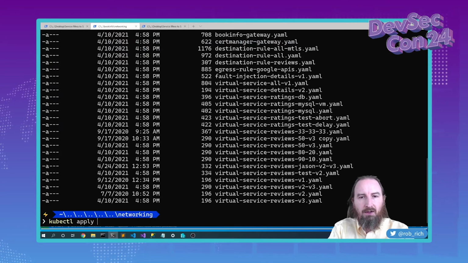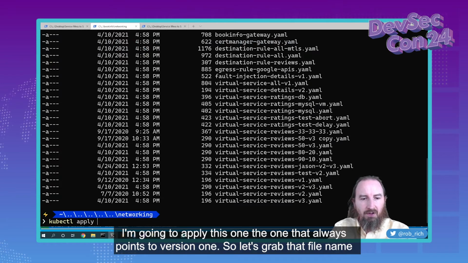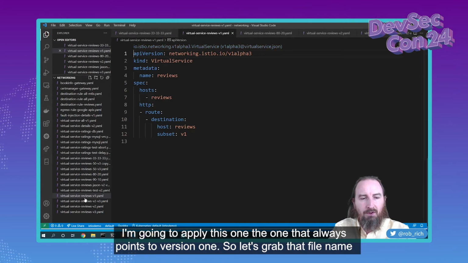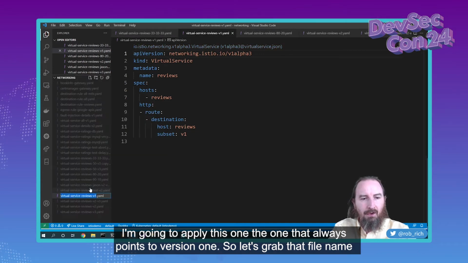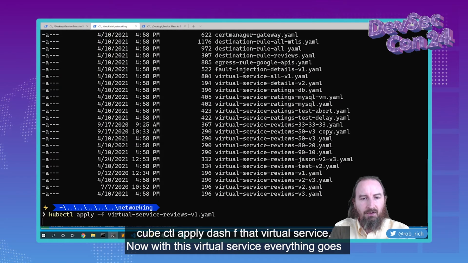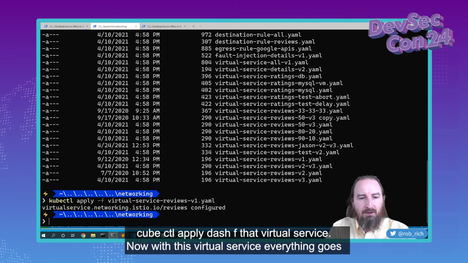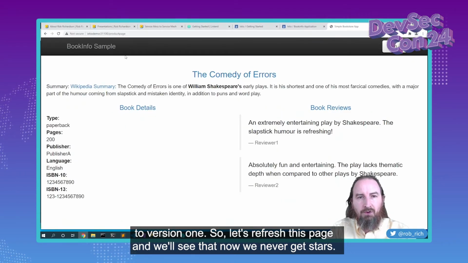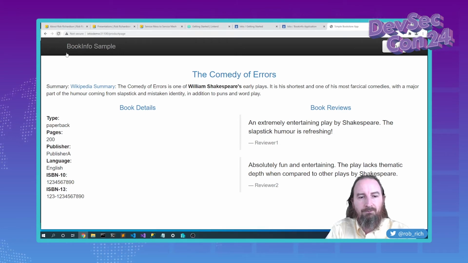kubectl apply. I'm going to apply this one, the one that always points to version 1. So let's grab that file name, kubectl apply -f, that virtual service. Now with this virtual service, everything goes to version 1. So let's refresh this page, and we'll see that now we never get stars.